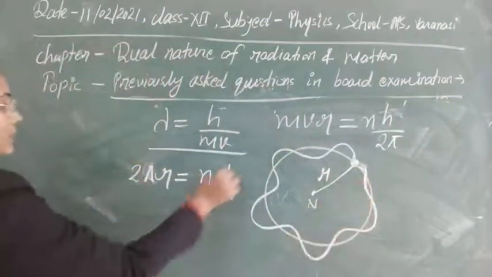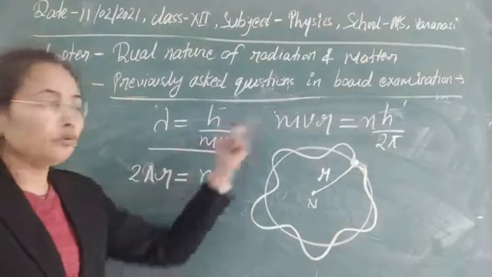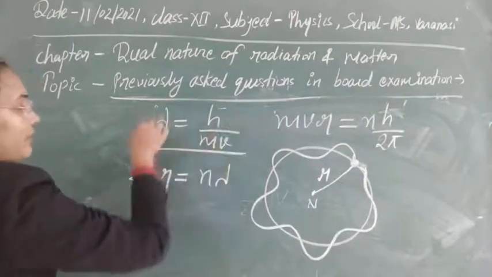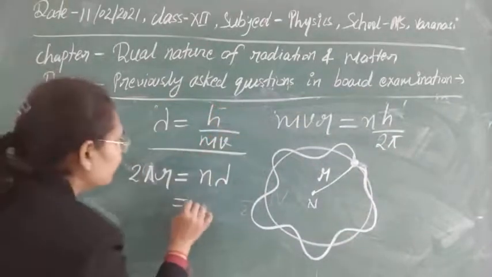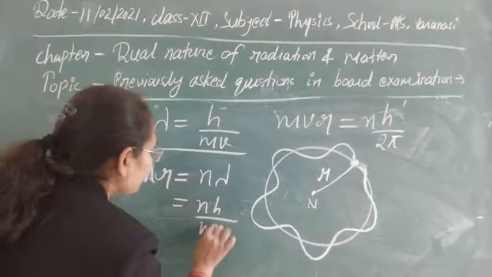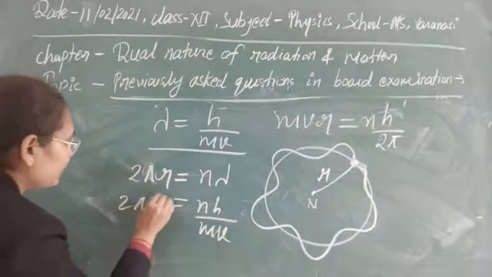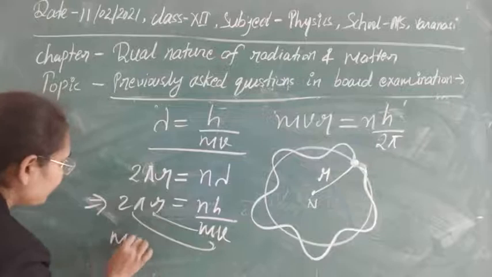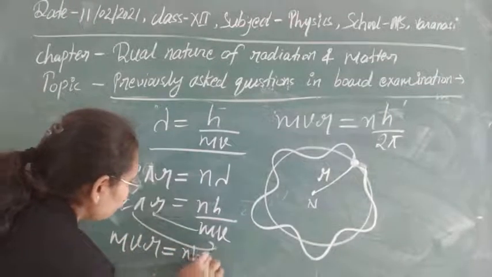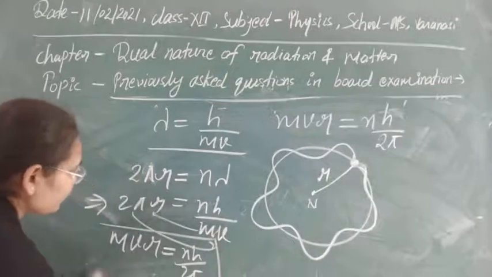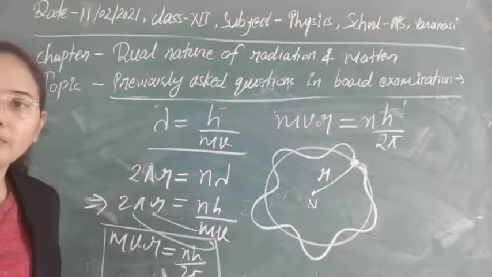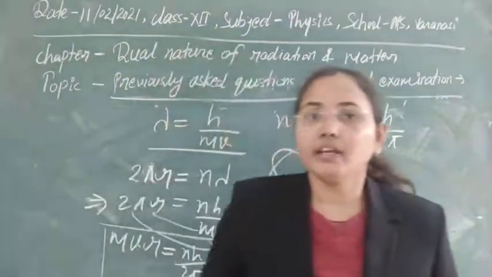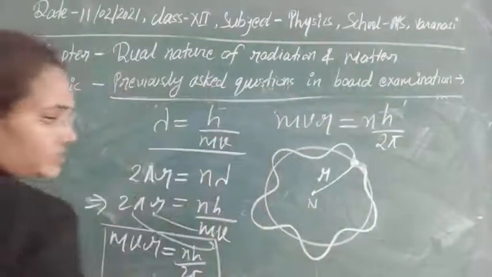So with the help of this particular limitation or concept, we can prove Bohr's second postulate. To prove it, we can put in the value of lambda given by de Broglie. So this is nh upon mv, and this is 2 pi r we have. So from here we can write mv on this side and 2 pi on this side. So this will be equal to mvr, and this is equal to nh upon 2 pi. So this is Bohr's second postulate. With the help of the de Broglie hypothesis we can easily prove it. And in the reverse way we can also prove it. So let's see that also here.